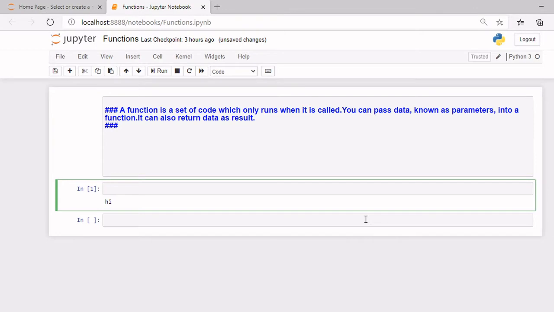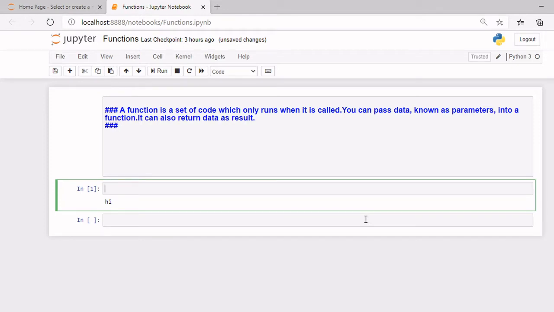Today I will be teaching you all about functions. Functions are very important in Python, so let's start learning it. So what is a function? A function is a set of code which runs when it's called. You can pass data known as parameters into a function. It can also return data as a result.